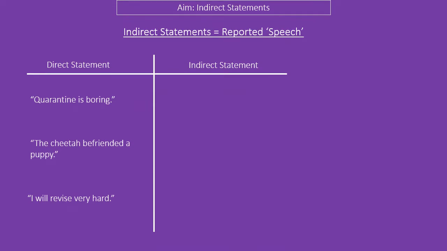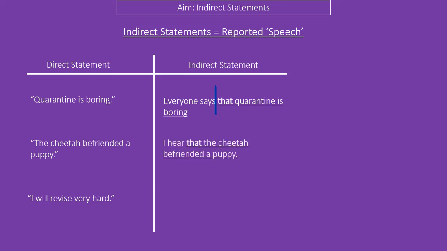So here on the left we have some direct sentences. These are all main clauses. So quarantine is boring. Everyone says that quarantine is boring. After the says is where our subclause is going to come in. The cheetah befriended a puppy. I hear that the cheetah befriended a puppy. I will revise very hard. The boy thinks that he will revise very hard. His teacher might not think so.